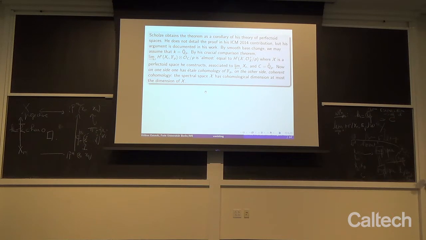Because I would compute F_p cohomology in a tower of varieties defined over F_p, and I know that the cohomological dimension is precisely the dimension of the variety. So if it was the case that these spaces, which he calls the tilt, which he assigns to this curly X, were themselves coming from a tower, one could conclude.